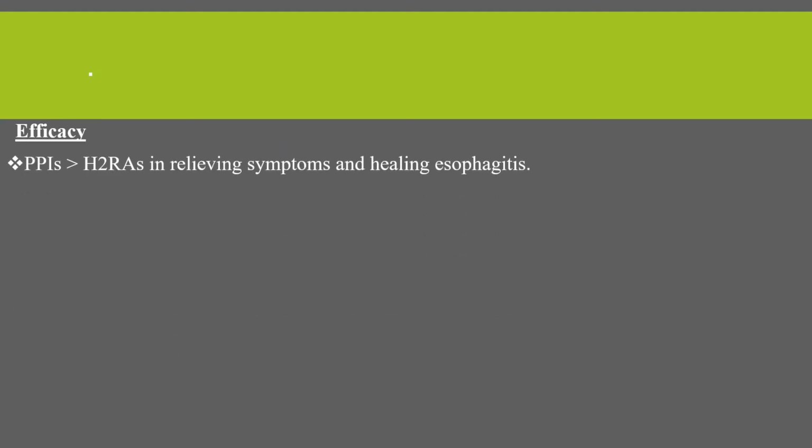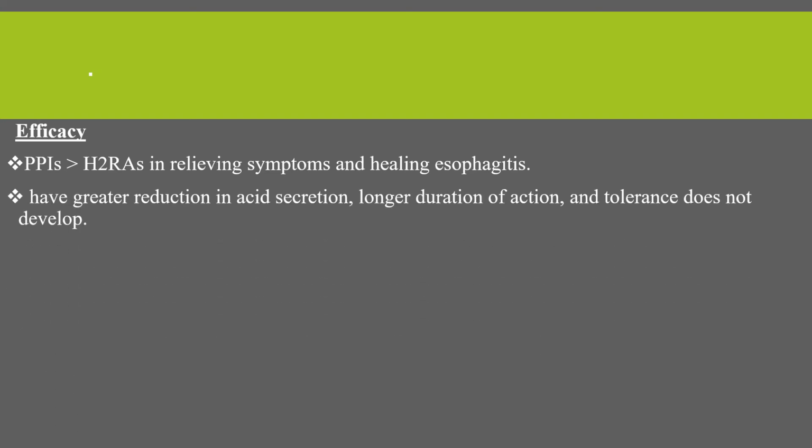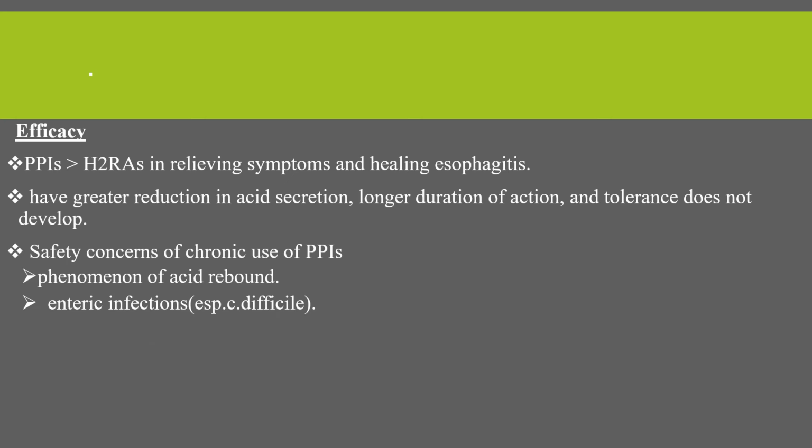Regarding efficacy, proton pump inhibitors are better than H2 receptor antagonists in relieving symptoms and healing esophagitis, and they have greater reduction in acid secretion and a longer duration of action, and also good tolerance, and that tolerance does not develop in the case of proton pump inhibitors, whereas tolerance is common in H2 receptor antagonists. And the safety concerns of chronic use of proton pump inhibitors include phenomena of acid rebound after discontinuation, and also the risk of having enteric infection, especially with Clostridium difficile.